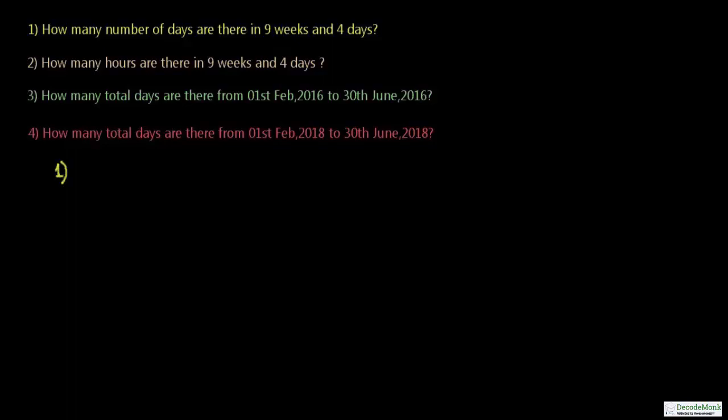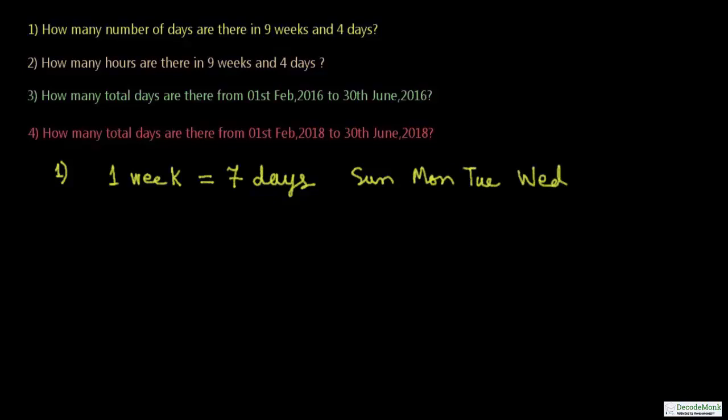It asks, how many number of days are there in 9 weeks and 4 days? So it's basically asking you the number of days in so many weeks and 4 days. We know that one week has got 7 days. What are those 7 days? Sunday, Monday, Tuesday, Wednesday. I am writing short form of the weekdays: Thursday, Friday, and Saturday. So these are the 7 days: 1, 2, 3, 4, 5, 6, 7. So 7 days are there in the week.